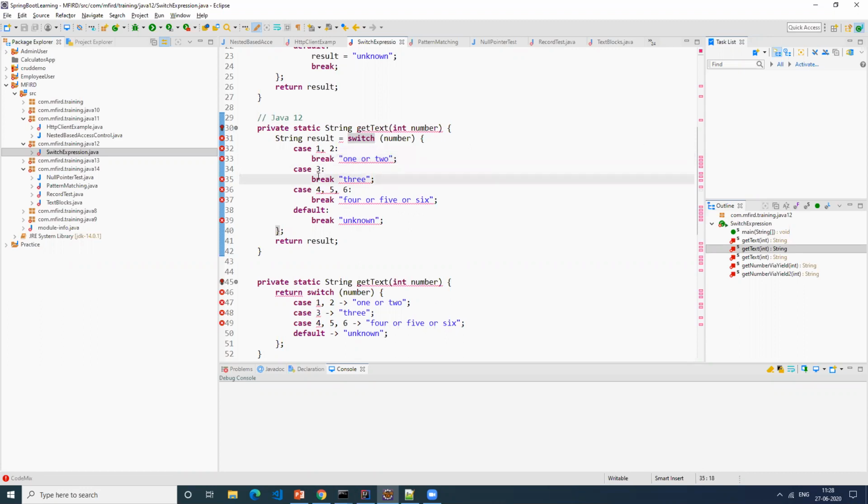In the next feature, there's a new thing called yield that has come. I'll explain it in the next feature, where they did some more modification on top of this switch statement.